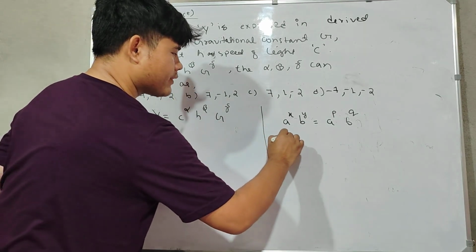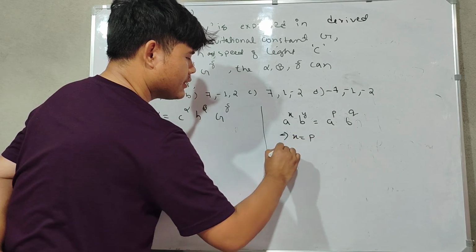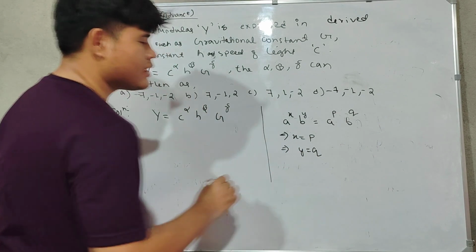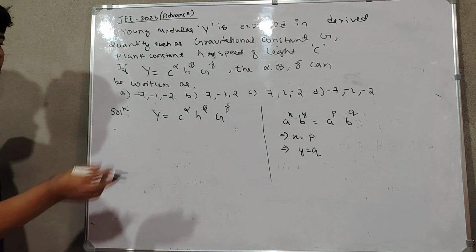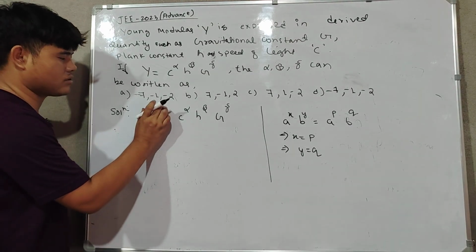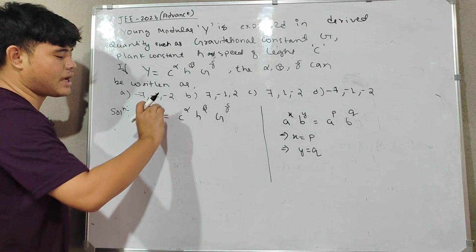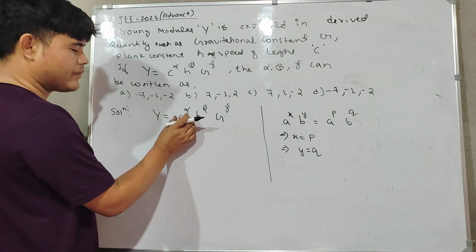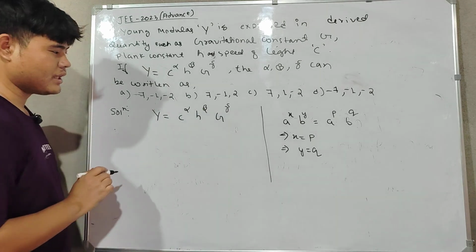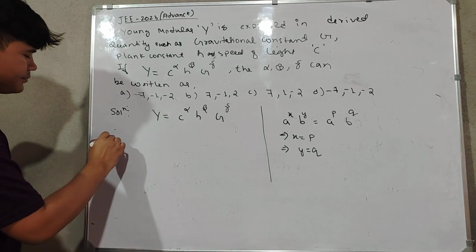So you can write x is equal to p, and y is equal to q. You can write it, yes. So here also we are going to do similar things. We'll find the dimensions of each, which will have some powers, and then we will equate them. Let's see how we will do it.